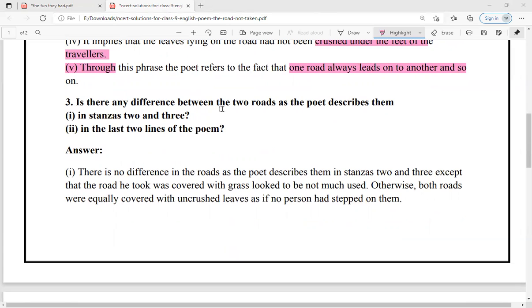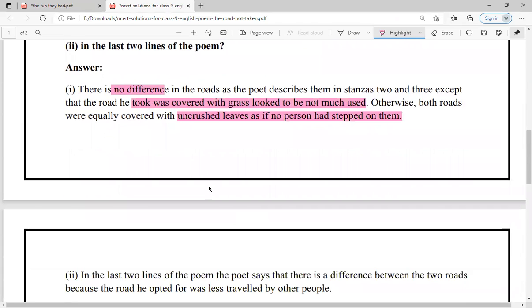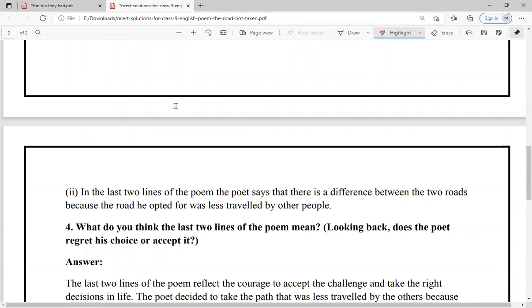Is there any difference between the two roads as the poet describes in stanza 2 and 3 and in the last two lines of the poem? The stanza 2 and 3 में क्या बताया कि no, there was no difference, right, in the road as the poet described in 2 or 3, except that the road he took was covered with grass, which looked as if no one has used it much. Otherwise, both the roads were equally covered with uncrushed leaves, as if no person has stepped on it. And what does it mean in the last two lines?